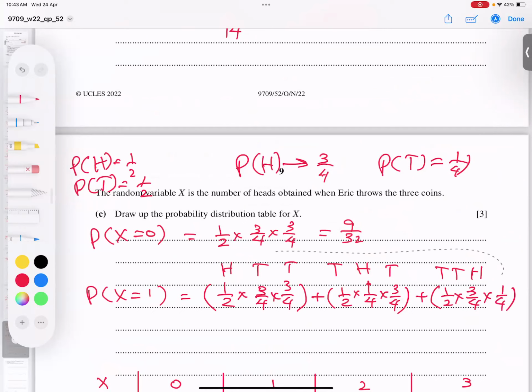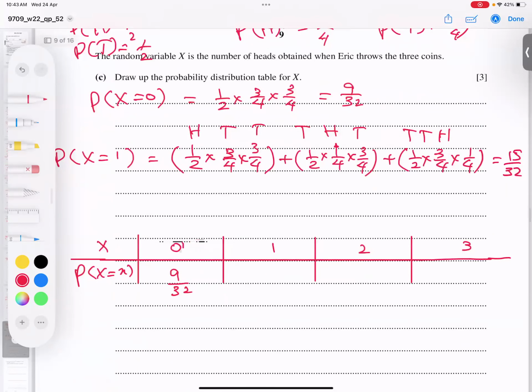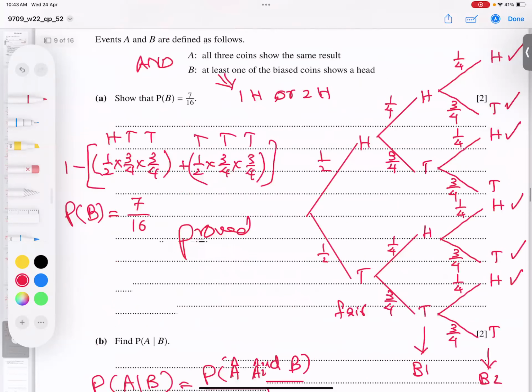Now, if I check the answer, if I type in the calculator, it is giving me, because 3 plus 3, 6, 6 plus 9, gives you 15. So 15 over 32. Okay, now the next option is if x is equal to 2, 2 heads coming. So students, what is the best idea? Because the diagram is helping a lot with chances of mistakes. So I think I should go on top and find from there. 2 heads. So 2 heads is coming.